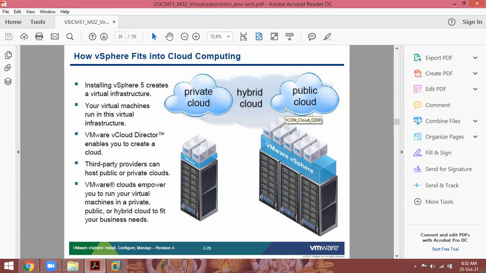If your business becomes popular, then you can go for another machine. Depending upon your requirement, how many resources you are going to utilize, that many resources only you utilize, and that much money only you have to pay. Taking resources for rent is nothing but cloud.